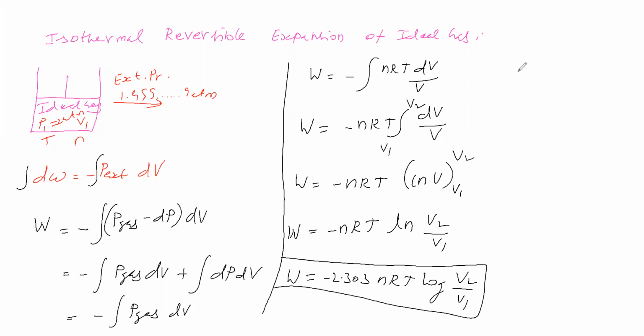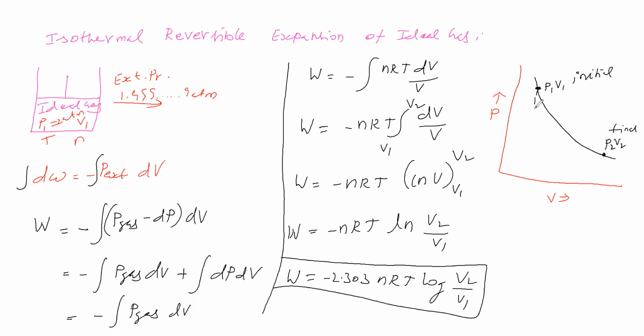reversible process. So graphically we will see this work done. Here we are taking pressure of gas, here we are taking volume of gas. So the graph we are getting is a rectangular hyperbola. This is the initial state P1 V1, this is P2 V2, the final state. The area under the curve is called total work done.